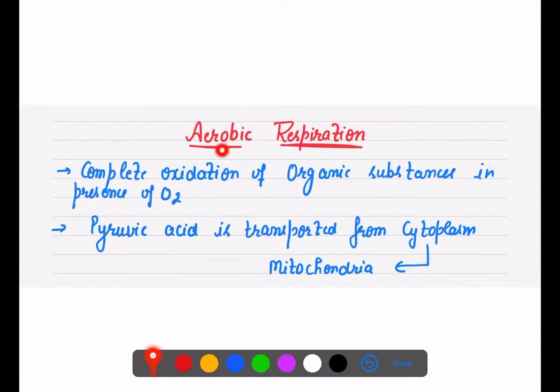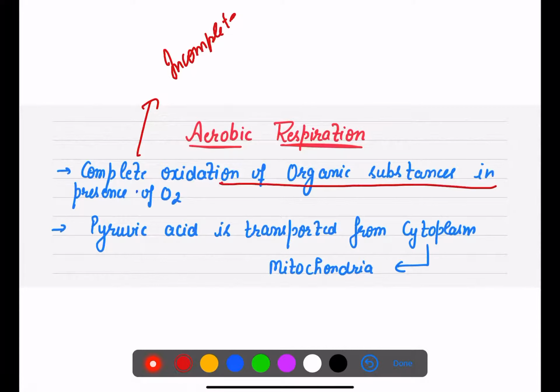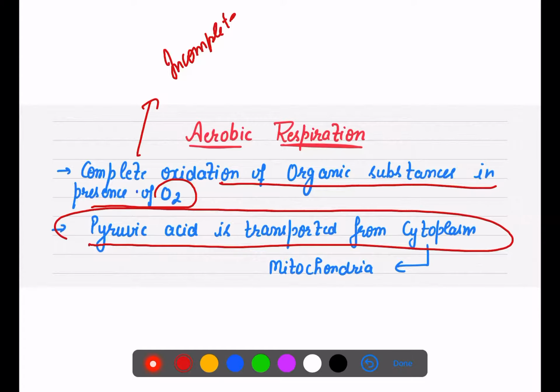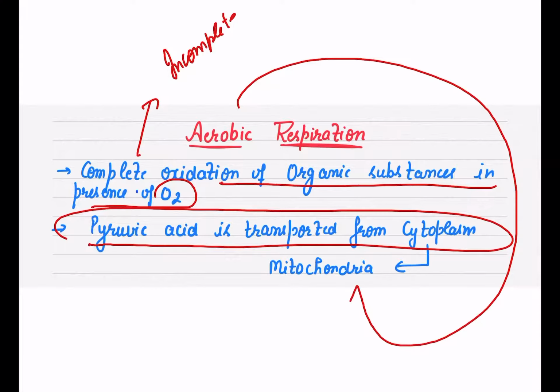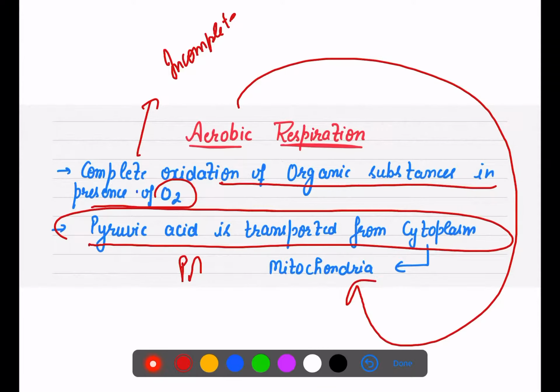Let's talk now about aerobic respiration, which is a very essential process for us. It is a complete difference: you know that anaerobic is incomplete oxidation, and this is complete oxidation of organic substances in the presence of oxygen. So now pyruvic acid, which is present in the cytoplasm till now, because it is aerobic respiration, will start moving into the mitochondria.